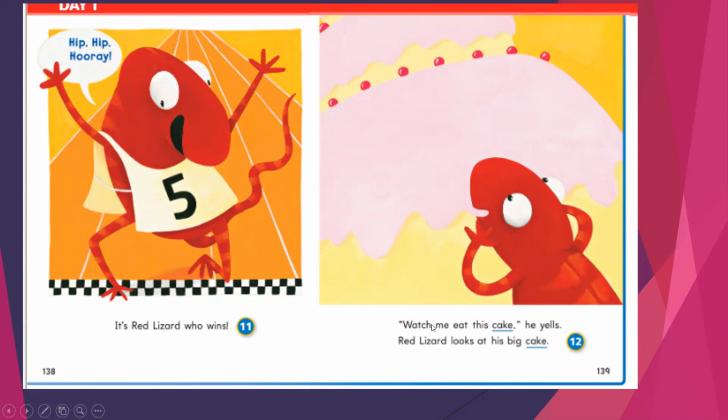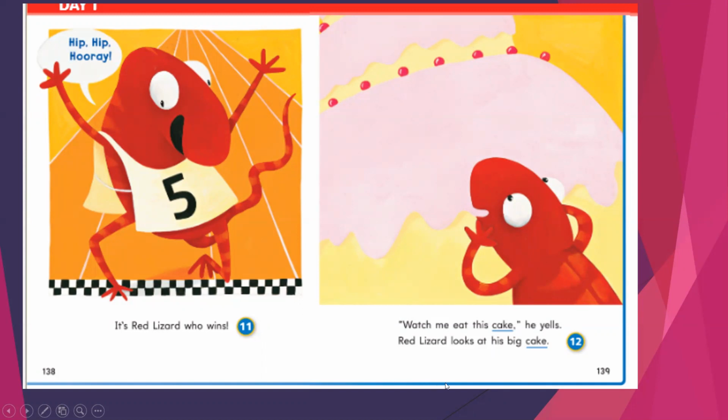Watch me eat this cake. Okay? Watch me is a command. He yells. He is jumping or shouting for happiness or joy, because he is very excited. So he says, hip, hip, hooray, because he is very excited and happy.